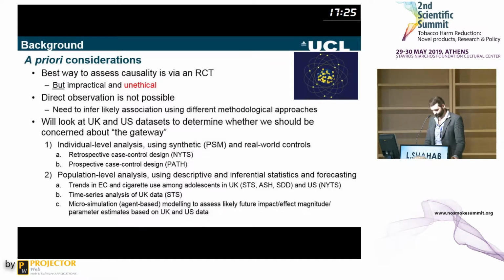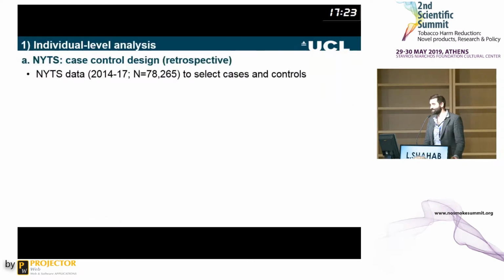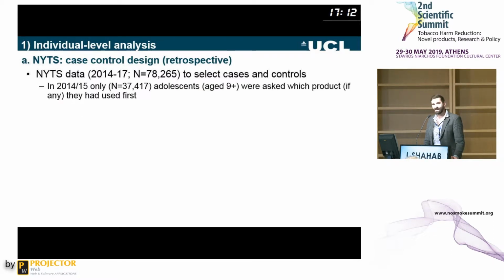on subsequent smoking. Okay, so the National Youth Tobacco Survey is a cross-sectional survey carried out every year. I used about 80,000 kids here from 2014 to 2017 to select cases and controls. In two years only, 2014 and 2015, adolescents were asked which of various products they had used first. And so we can then select cases, cases being those kids who said the very first product they used is an e-cigarette.